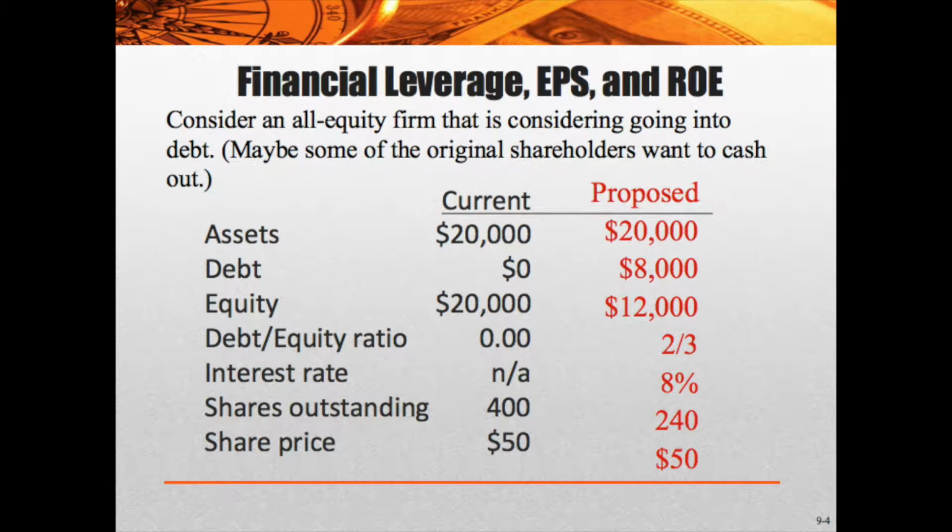The debt to equity ratio is 2 divided by 3. So if you think about that, what is debt to equity? Well, if you take the 20,000 and you break it into parts, 4,000 a part, 2 parts of 4,000 is 8,000, 3 parts of 4,000 is 12,000. 2 over 3 is the debt to equity ratio.